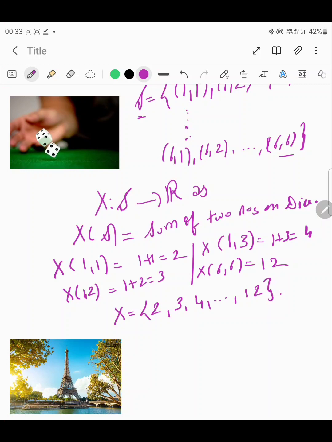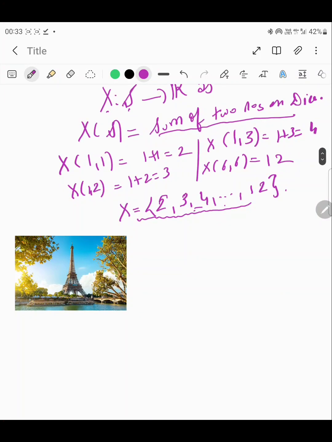Right, so you can see again that this random variable x, which was defined on the sample space R, the set of real numbers, as the sum of the two numbers appearing on the dice, has the values starting from 2, 3, 4 up to 12. Okay, so it has associated a real number to all the listed outcomes in the sample space. So I hope this is again absolutely clear with you all.